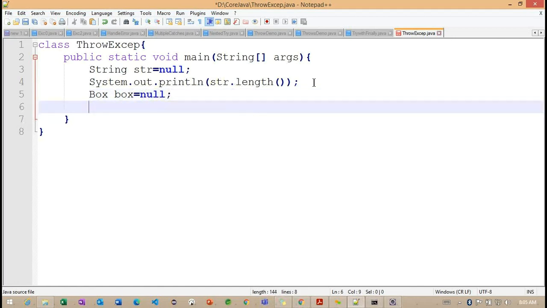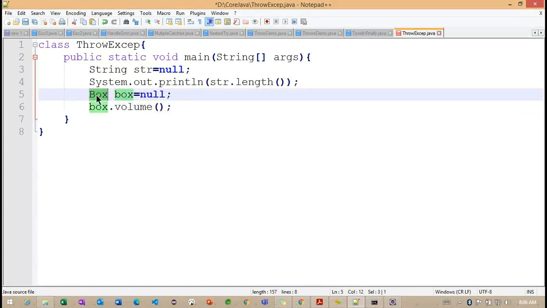Now what I'm doing here, this particular box I'm making null. But finally I'm calling box.value. How will the compiler know whether this value is defined inside this box or not? What we are doing here is defining the type. The type is called Box. This reference has the type Box, but here we did not define the object.